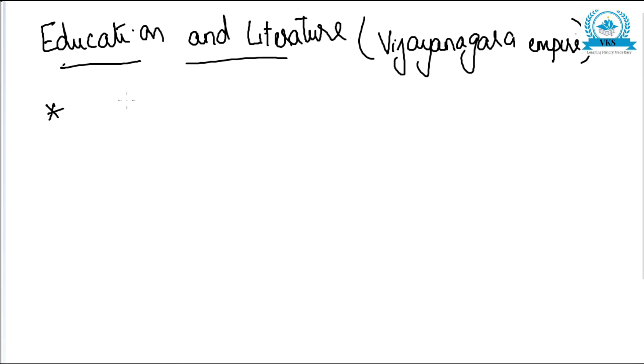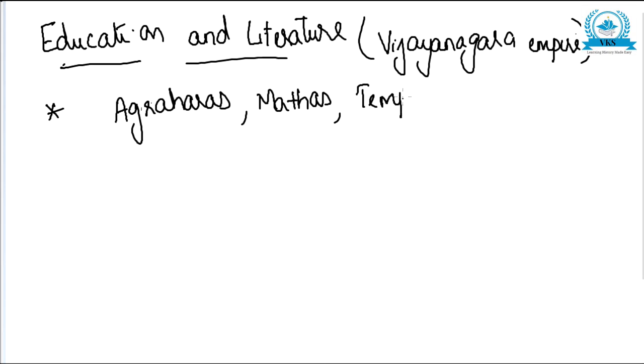Agraharas, mathas and temples played an important role in imparting education. Which were the places where education was given? The main places were, first, Agraharas, then mathas, Brahmanas mathas, and also temples. All these were the main places where children were given education. Agraharas were basically the places where Brahmanas lived.